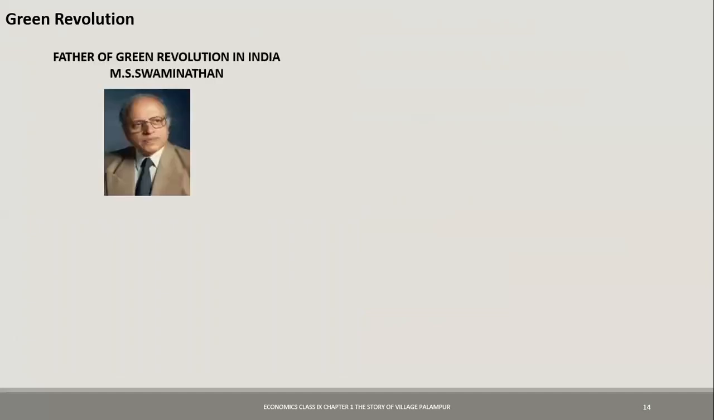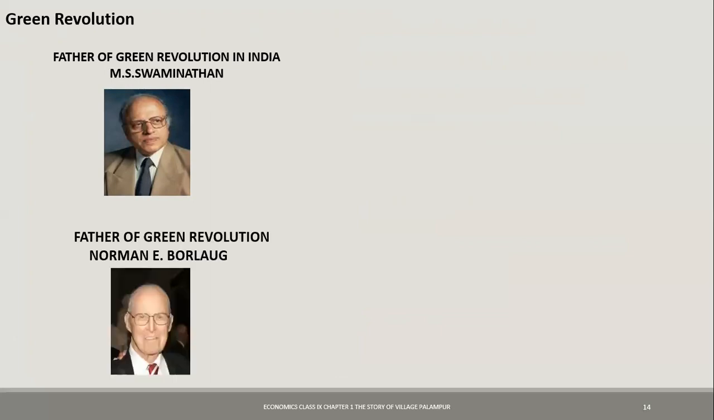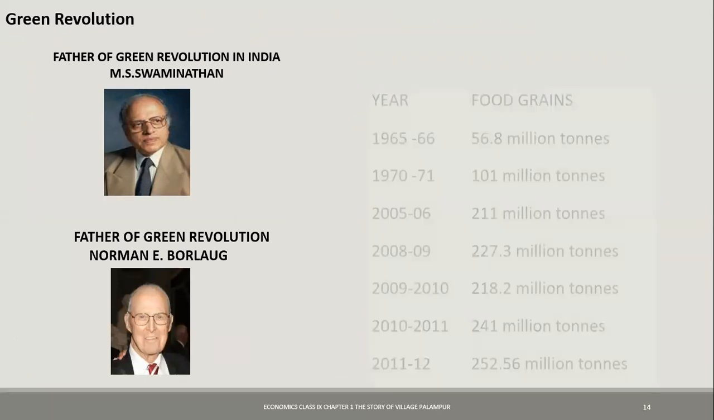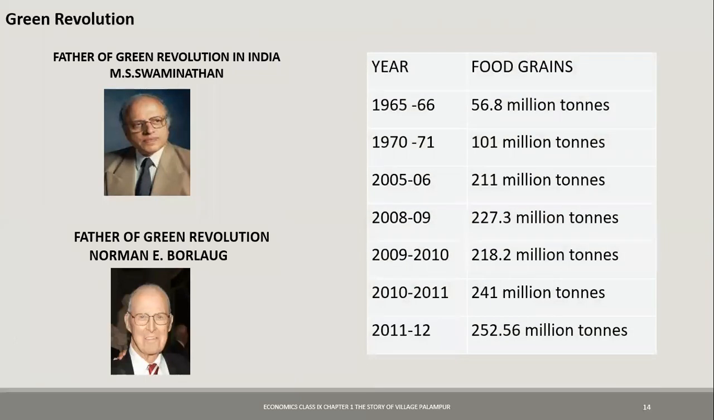The father of Green Revolution in India is Mr. M.S. Swaminathan. And over the world, it's Norman E. Borlaug. So after Green Revolution, this was the picture of Indian production of wheat, in fact, food grains.